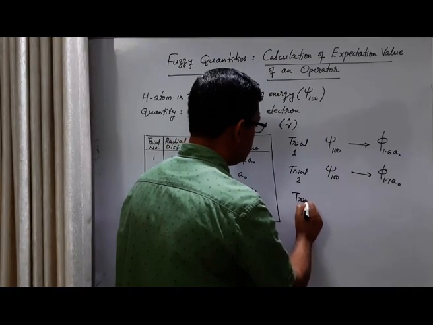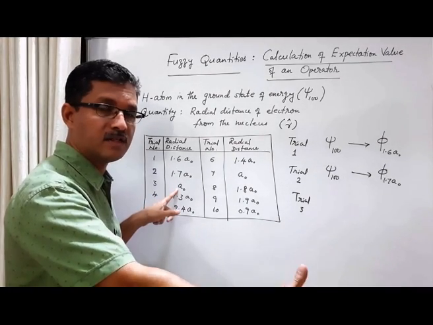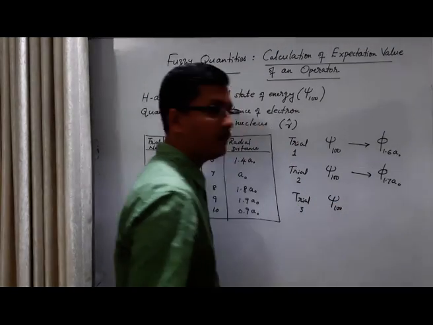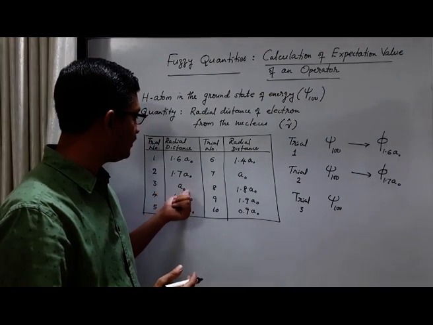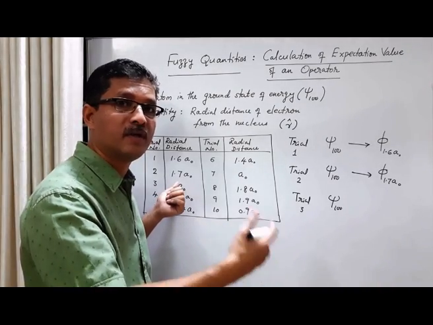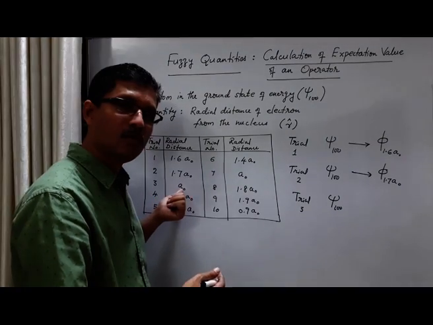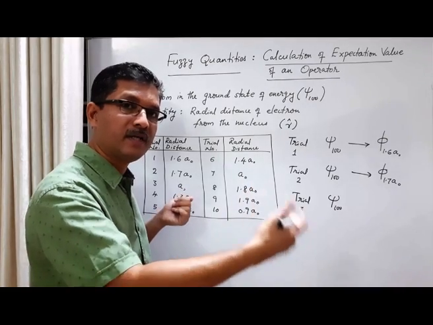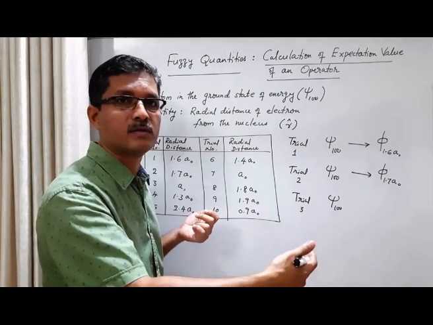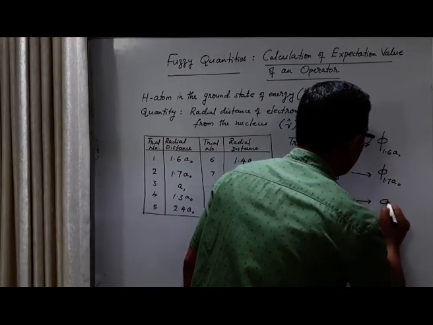In trial 3, we go to the third member of the ensemble and measure the position. Initially, it is in the ground state of energy of the hydrogen atom before measurement. But after measurement, we get the value A0. If we want to check the state immediately after the measurement, we can repeat this measurement in the third member of the ensemble. We get A0 again, and again. So repeated trials give the same value A0. It means that the system is now in the eigenstate of the position operator corresponding to the eigenvalue A0.